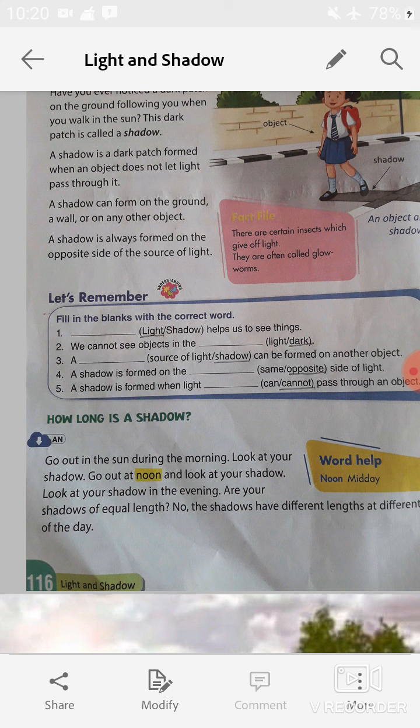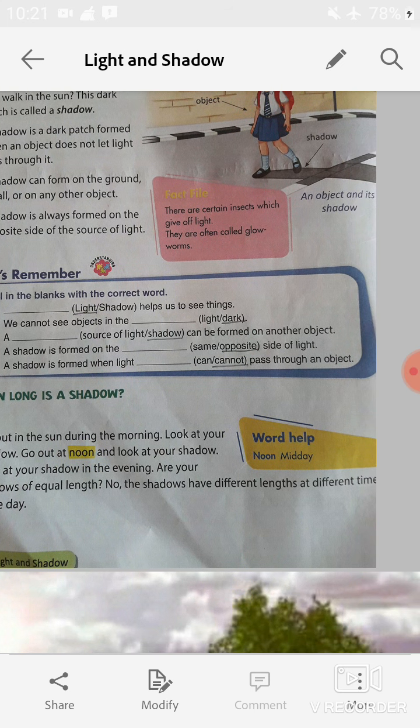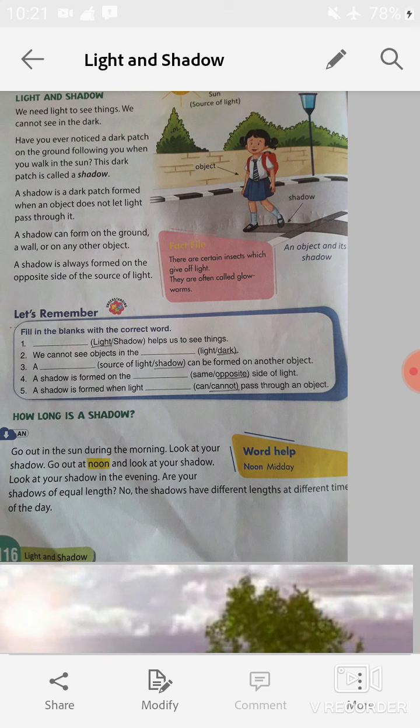Now students, we are going to know about how long a shadow is. Let's read it. Go out in the sun during the morning. Look at your shadow. Go out at noon and look at your shadow. Look at your shadow in the evening. Are your shadows of equal length? No. The shadows have different lengths at different times of the day.